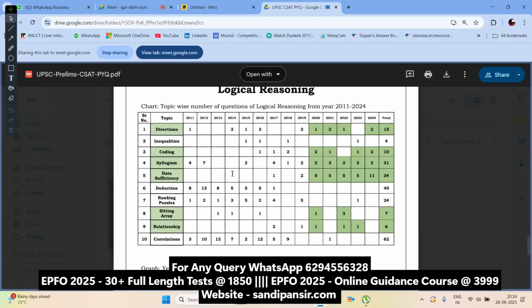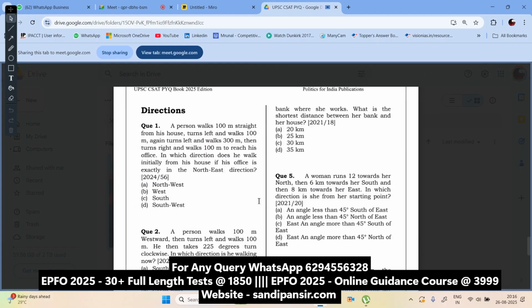So now, this is the chapter list from which we have seen questions on logical reasoning in the CSAT paper itself. Got it? And the most important thing is there are multiple ways to do things. First, we'll be going through the topics one by one. The first is the direction test. We have multiple questions on direction.